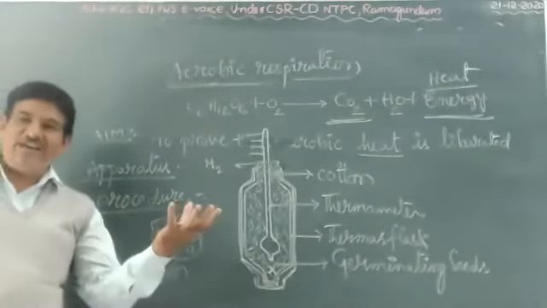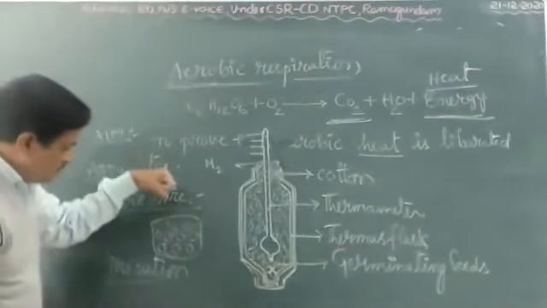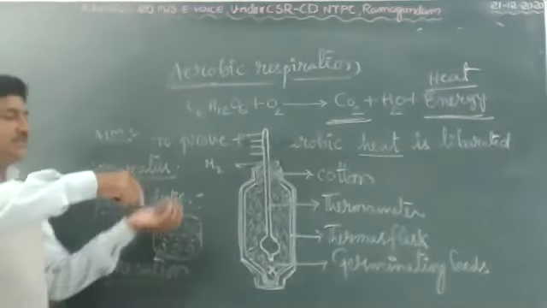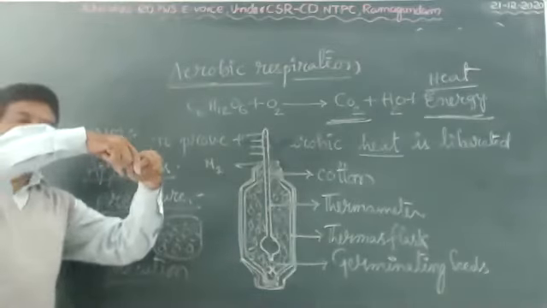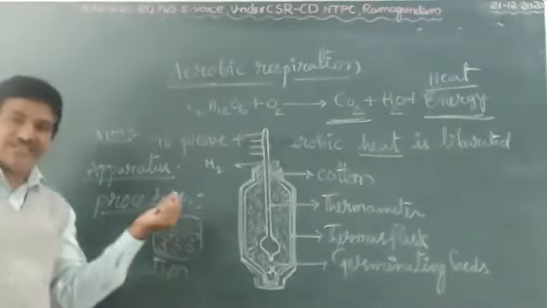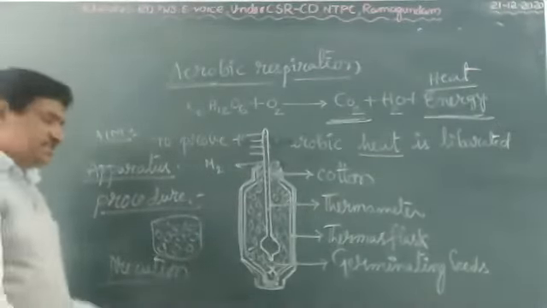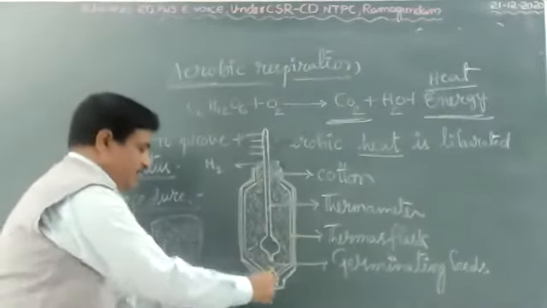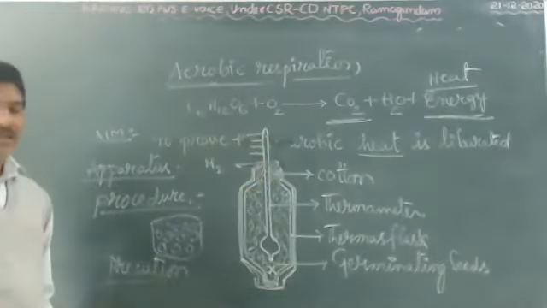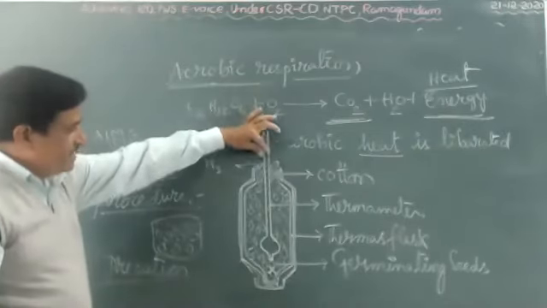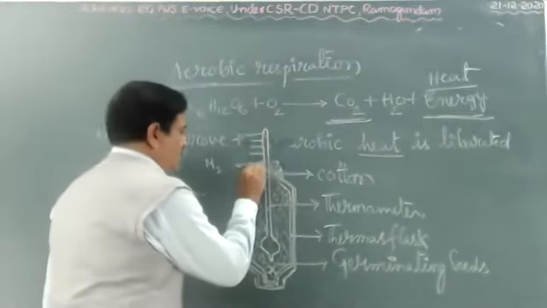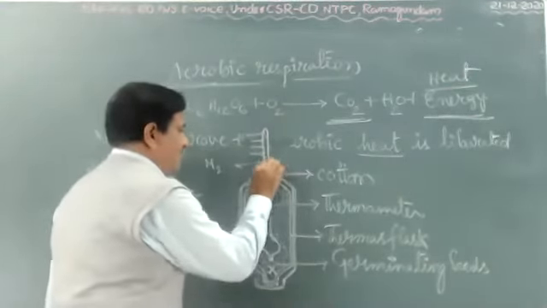Procedure. You take a handful of Bengal gram and soak it in water for one night completely. Next day, you transfer the seeds into a cotton cloth, drain the water and keep it in one corner. After 2 days, the seeds will germinate. Now, next paragraph, you take a cleaned thermos flask. Transfer the germinating seeds into the thermos flask, arrange one thermometer in the middle of the thermos flask, and close the mouth of the thermos flask with a cotton plug.